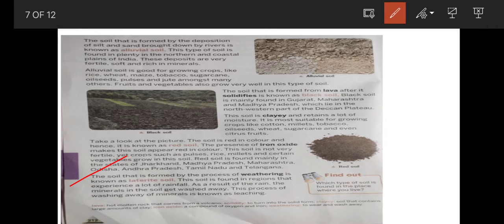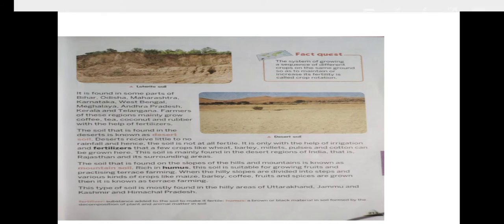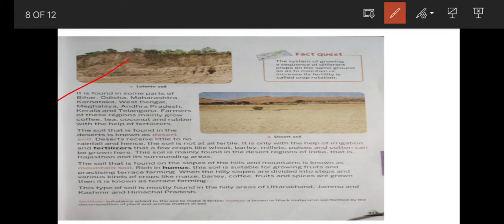The soil that is formed by the process of weathering is known as laterite soil. This soil is found in regions that experience a lot of rainfall. As a result of the rain, the minerals in the soil get washed away. This process of washing away of minerals is known as leaching. It is found in some parts of Bihar, Odisha, Maharashtra, Karnataka, West Bengal, Meghalaya, Andhra Pradesh, Kerala and Telangana. Farmers of these regions mainly grow coffee, tea, coconut and rubber with the help of fertilizers.